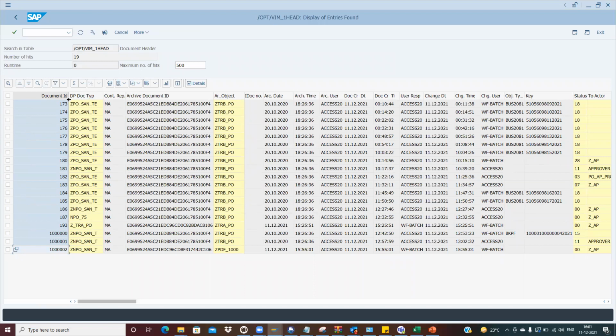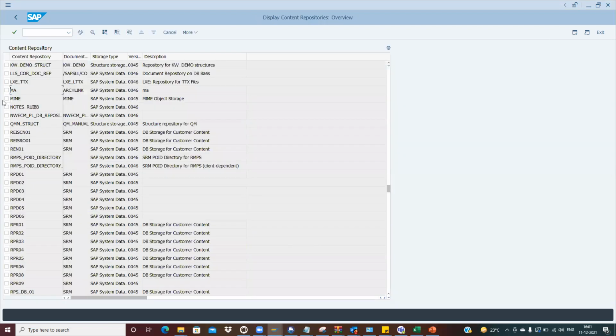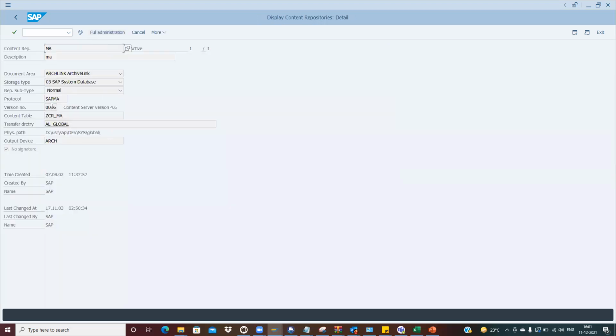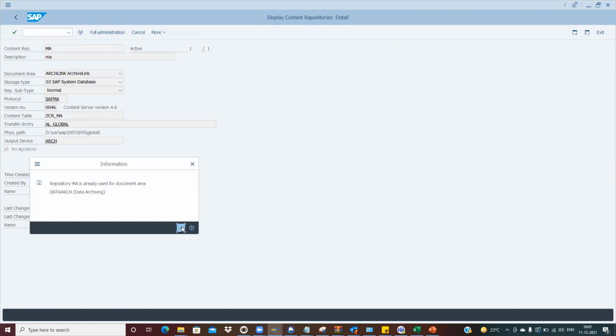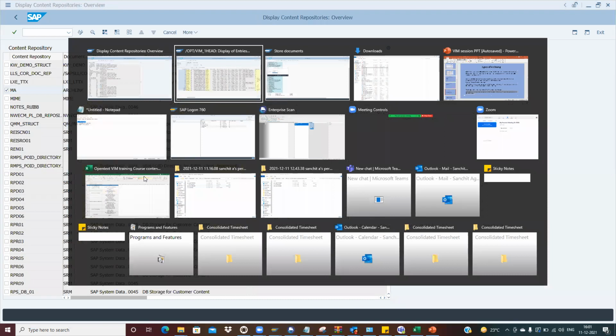Backend means, here I have shown you the content repository ID. There is a server, and in the server the basis team can remove documents.